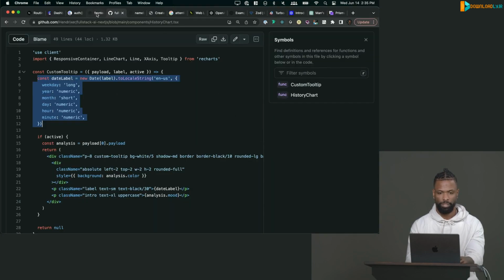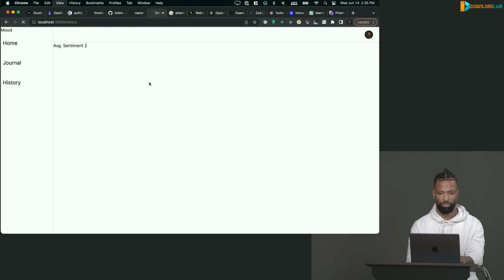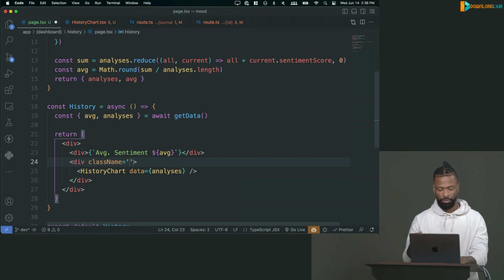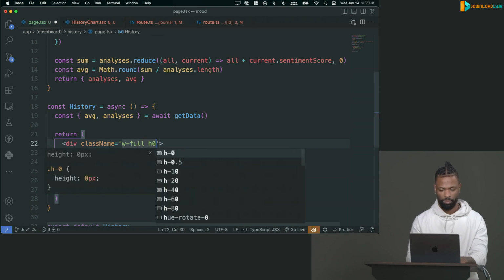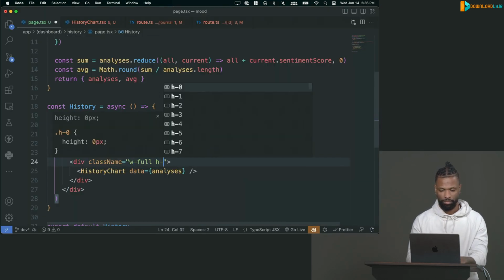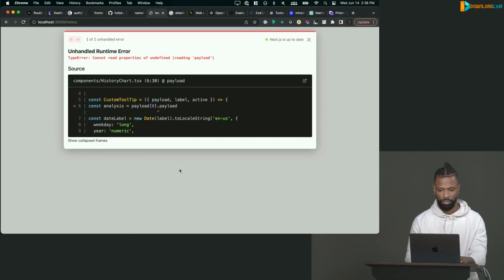All right, let's see what we broke. Okay, so I know why it's not rendering. I don't think it's rendering because this thing doesn't have a height on it. It has a height of full 100%, and right now there is no height. So first you got to put a height on this one, I believe. I'm just going to say full height, full. Start with that. That doesn't do it. And then down here, I can just do the same thing. Let's see what happens. Okay, here we go.